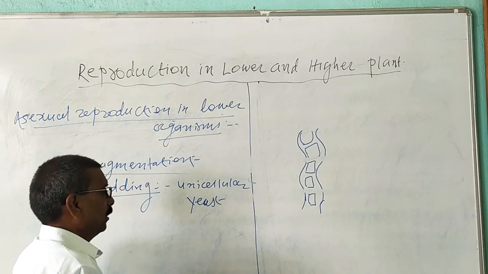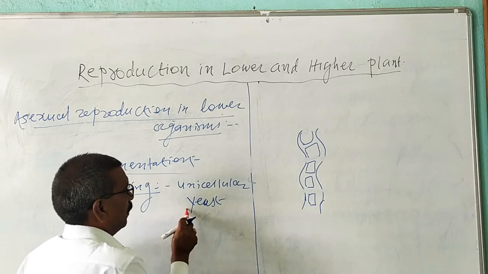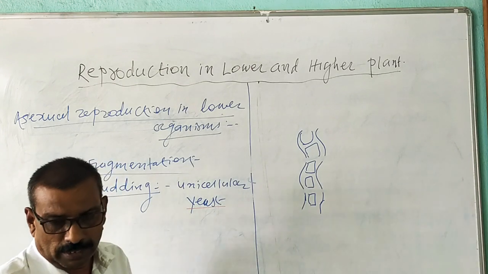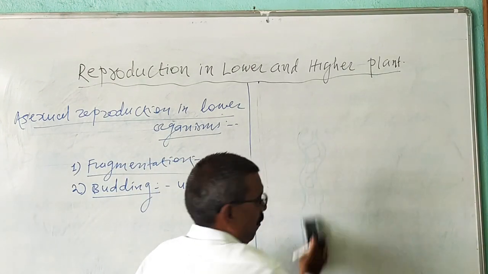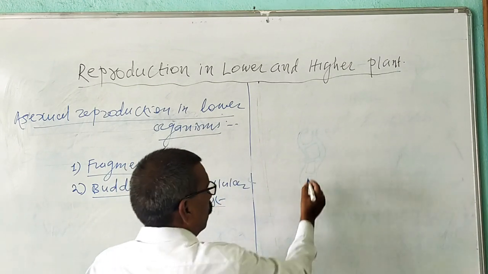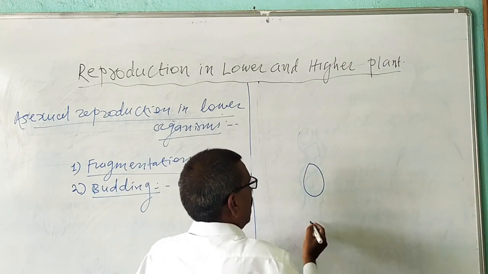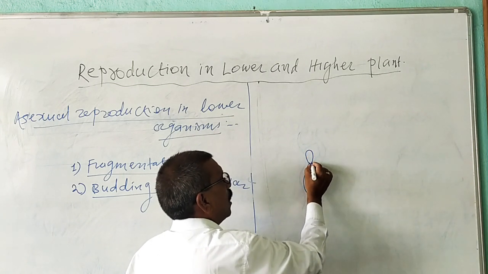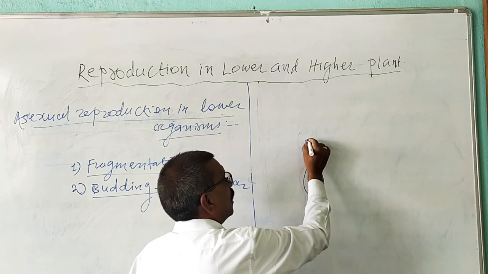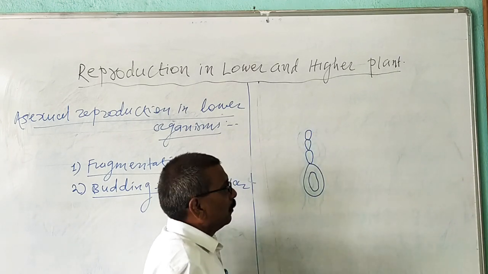Budding is found in a unicellular organism like a yeast. Now, yeast cell is somewhat oval in shape. And at maturity, from this yeast cell, outgrowths are produced like this. These outgrowths are one to many.